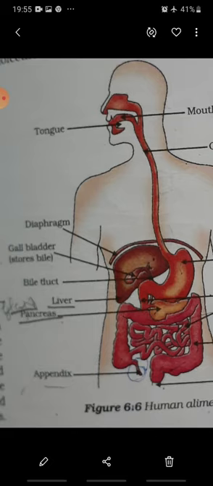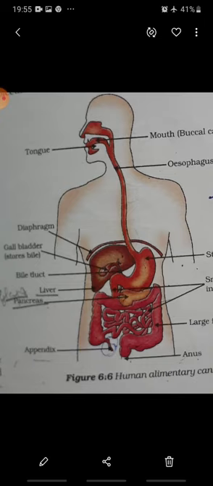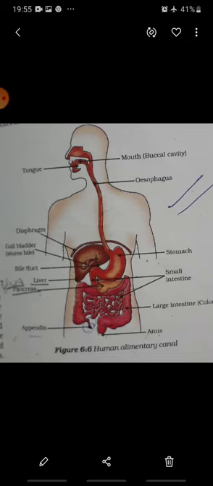What is diaphragm? Diaphragm is the portion just below the rib cage, below the chest cavity. Chest cavity के नीचे जो portion होता है जो separate करता है chest cavity को abdominal cavity से, उसे हम बोलते हैं diaphragm. It is not the part of digestive system. It is shown just to show the separation of the two portions. Chest cavity को abdominal cavity से अलग करने के लिए it has been shown in the diagram. So we will study about the organs, about the structure and function of the organs in our next video.